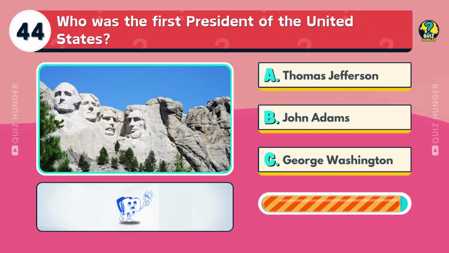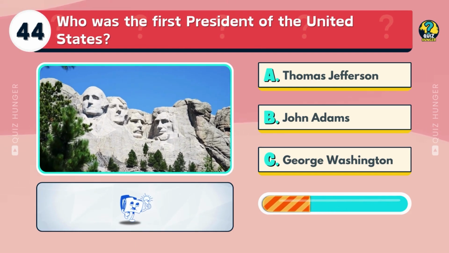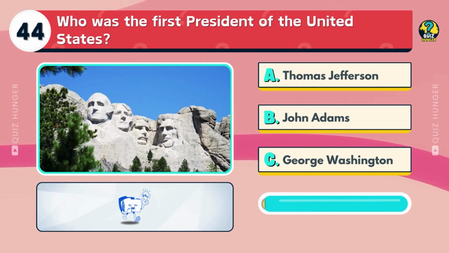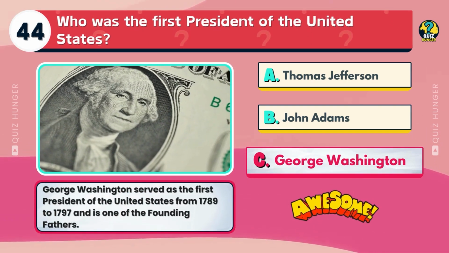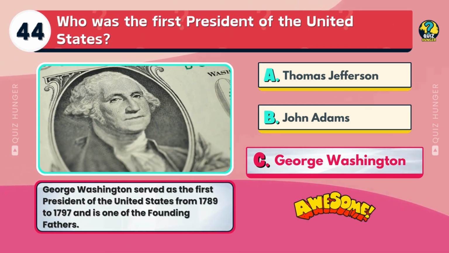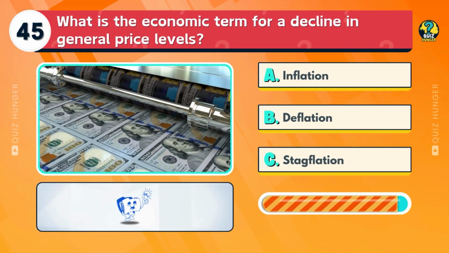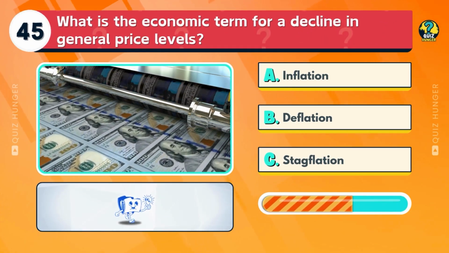Who was the first president of the United States? Thomas Jefferson, John Adams, or George Washington? George Washington served as the first president of the United States from 1789 to 1797 and is one of the founding fathers.